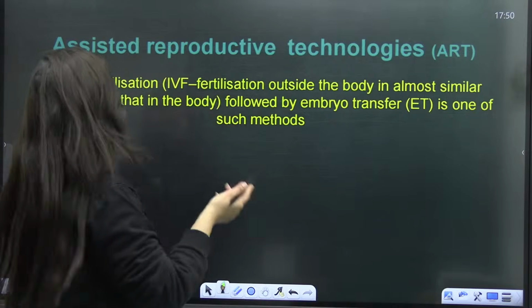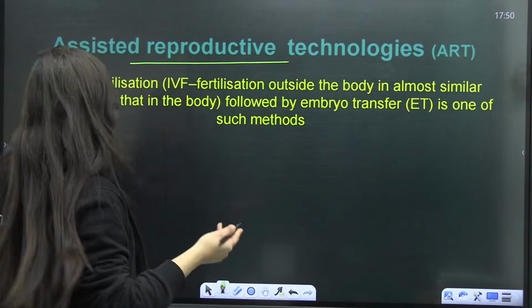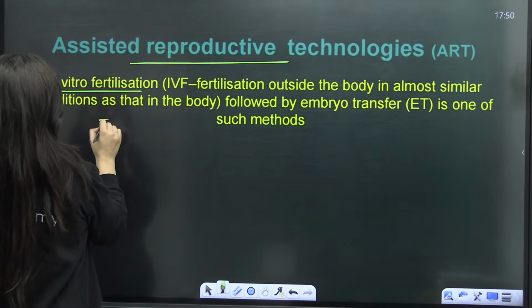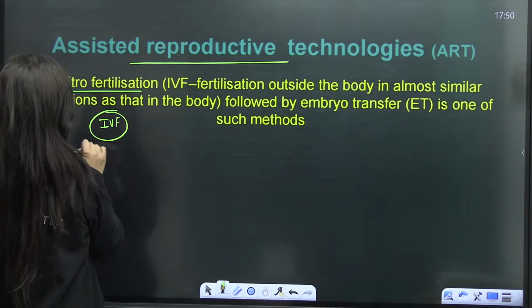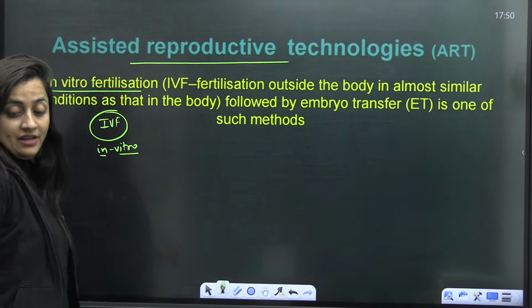We'll discuss it. When it comes to assisted reproductive technologies, that is ART, there is in vitro fertilization, basically IVF. In vitro means in the lab. The fertilization will happen in the lab.